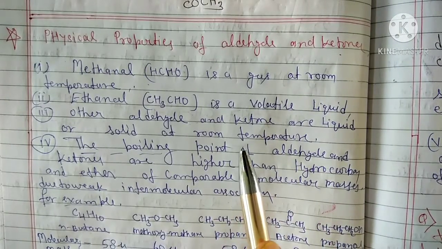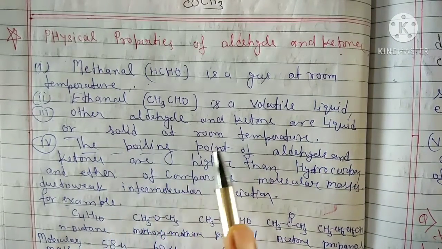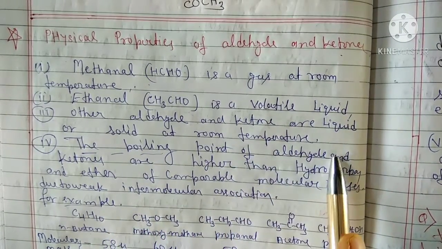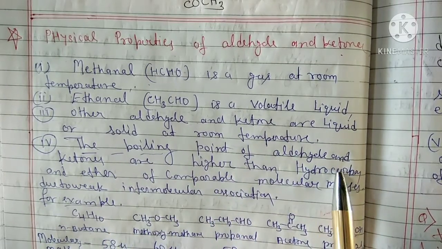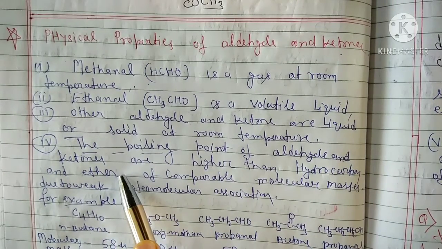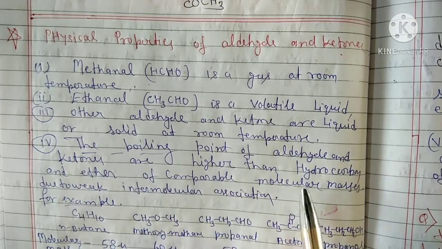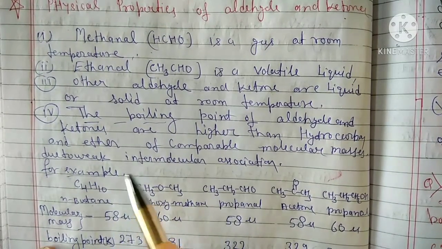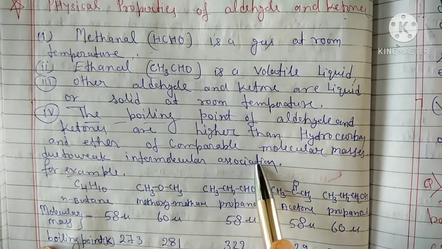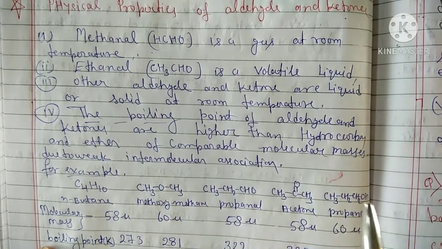Then we talk about boiling point. The boiling points of aldehydes and ketones are higher than hydrocarbons and ethers of comparable molecular masses. Why? Due to intermolecular association of aldehydes and ketones.